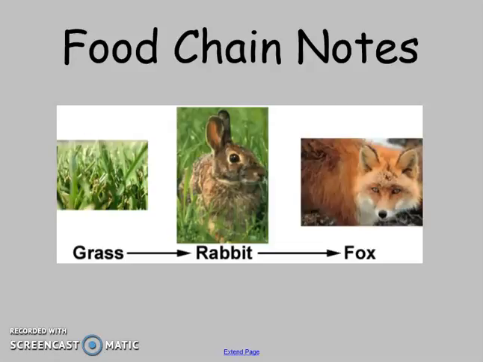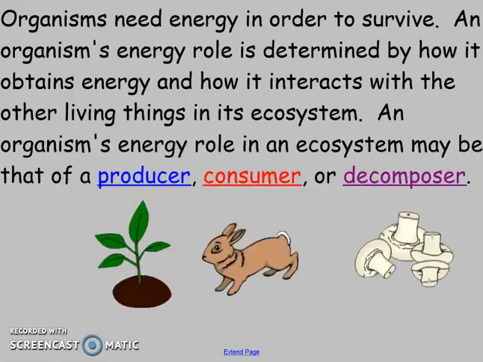Class, today we're going to be talking about food chains. So an organism is going to need energy in order to survive. Their role is determined by how it interacts with those living and nonliving, or biotic and abiotic, factors in its ecosystem. So their role is either going to be that of a producer, a consumer, or a decomposer.